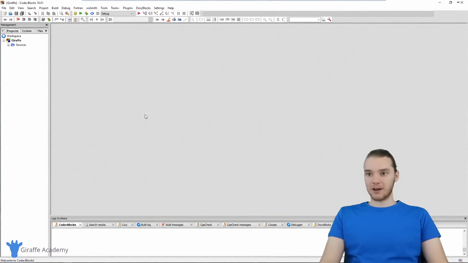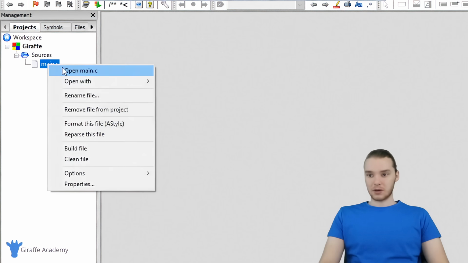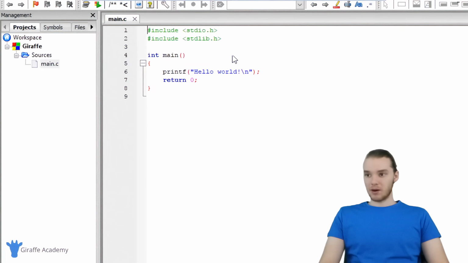So now what we should have is our first C project in CodeBlocks. Now over here inside this little file explorer, you'll notice that Giraffe is right here. So that was the name of the project that I just created. Down here we have this source folder, so I'm going to click down, and you'll see we have this file here called main.c. And this is a file that got automatically created for us by CodeBlocks. So I'm just going to right click and open it, and you'll see over here we have some default code.